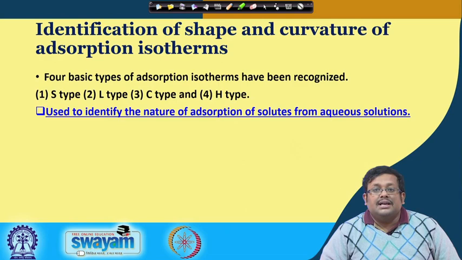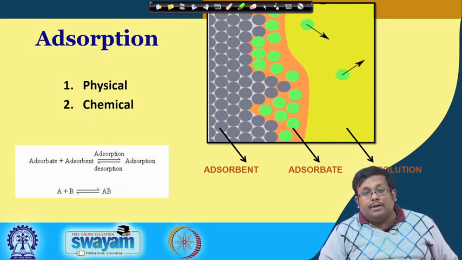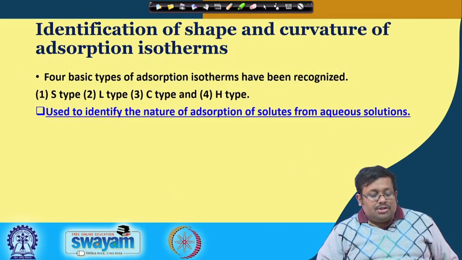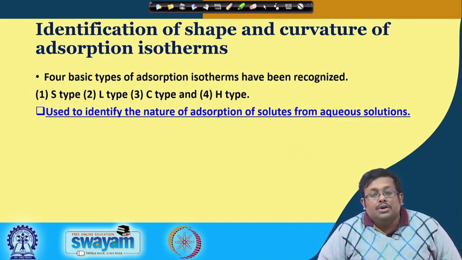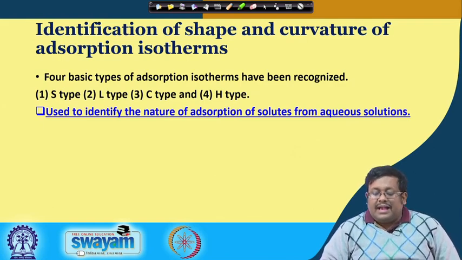If you remember the difference between adsorbent and adsorbate, in our case the adsorbent is soil and the adsorbate is a particular molecule which is getting adsorbed on the adsorbent from the solution or soil solution. So, using the shape and curvature of the adsorption isotherms, we identify the nature of adsorption of solutes from aqueous solution.